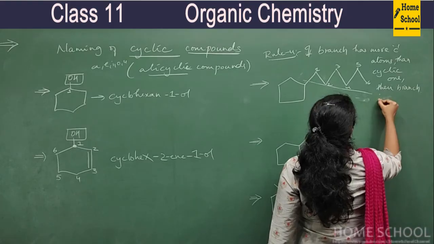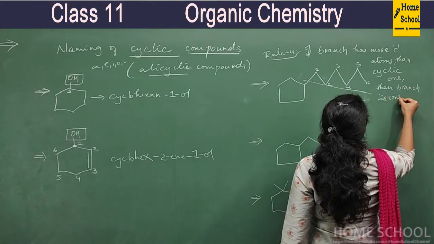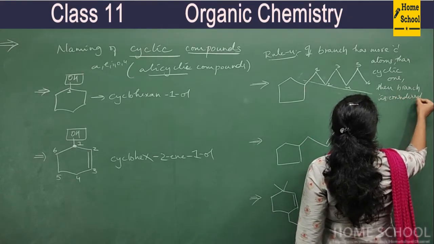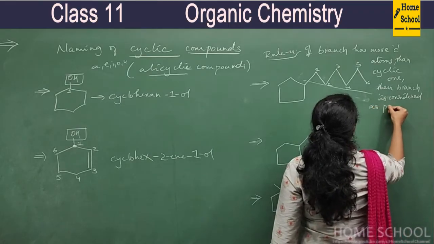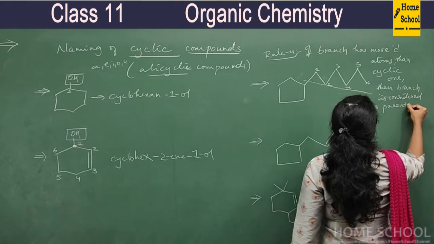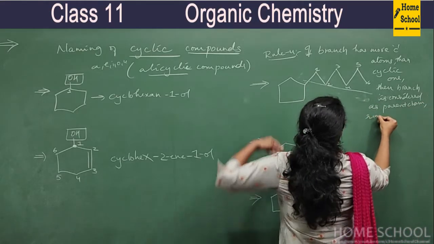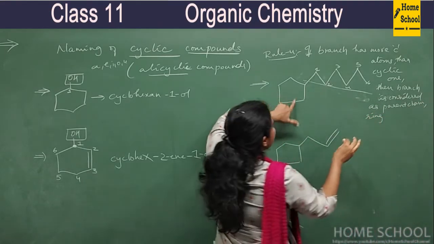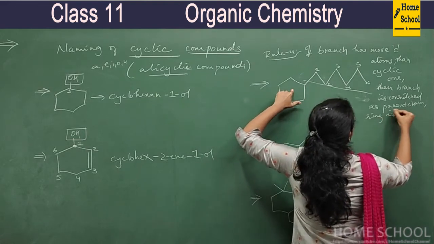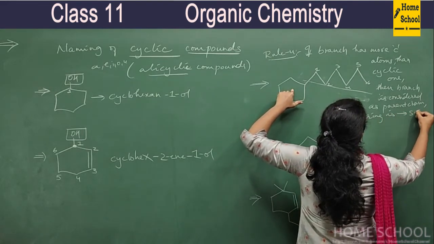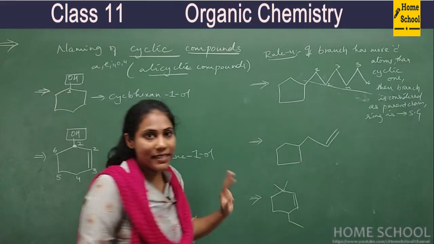Very, very important, you have to note it down. Then the ring, instead of calling it cycle, I'll call it ring, is considered as substituent group. Is that clear?